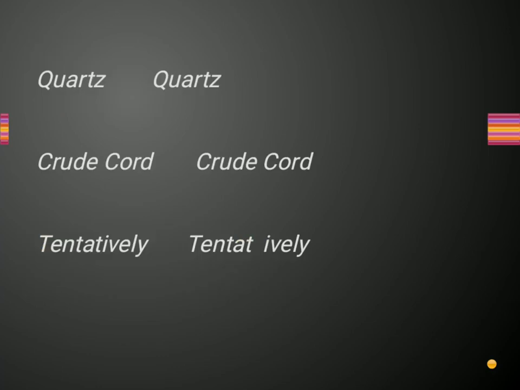Next is quartz, Q-U-A-R-T-Z, quartz. Quartz is a kind of mineral which is used for making tools, or it's a kind of crystal, like a crystal material.